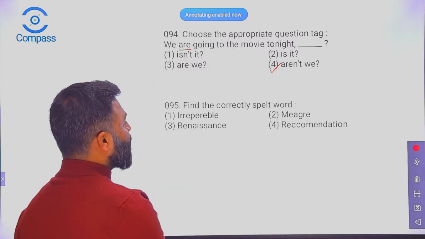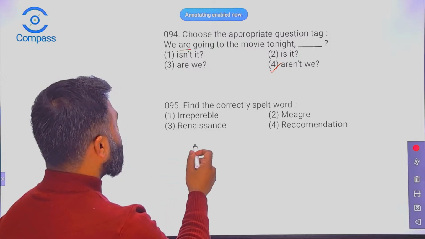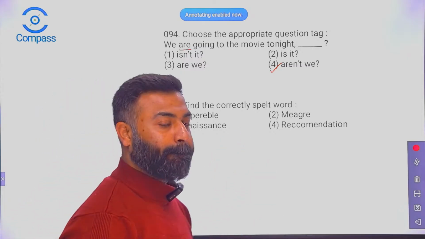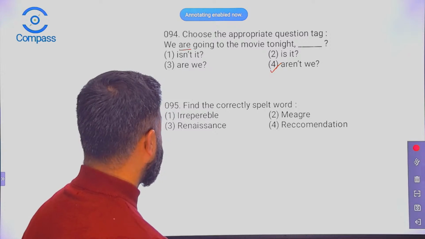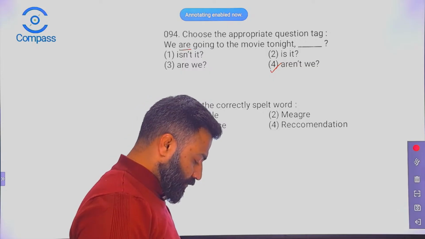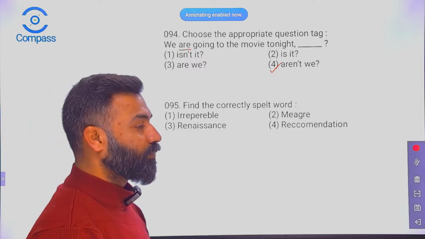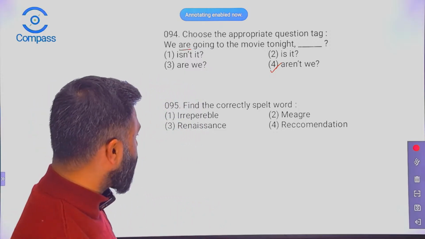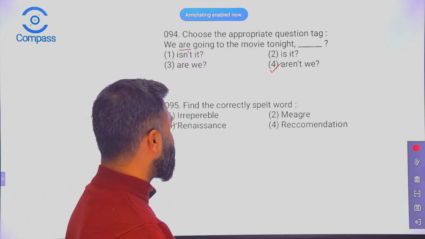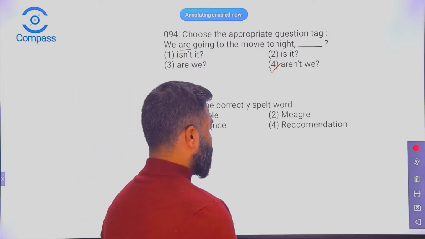Now question number 95, find the correctly spelled word. Irreparable, meager, renaissance, recommendation. What do you think? Correctly spelled word. Come on, children. So I find the word renaissance, right? That's the correctly spelled word. Okay, renaissance. Let's proceed with the next question.